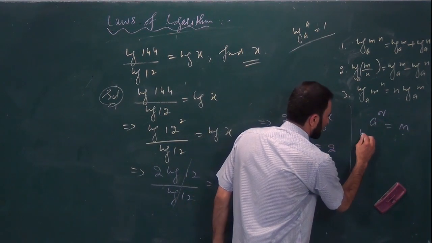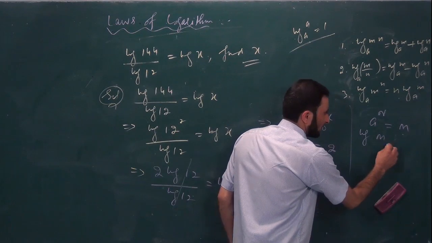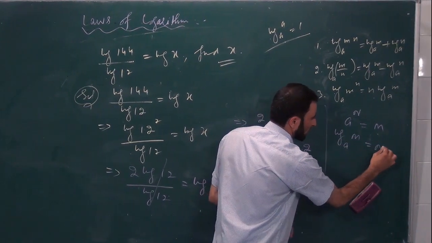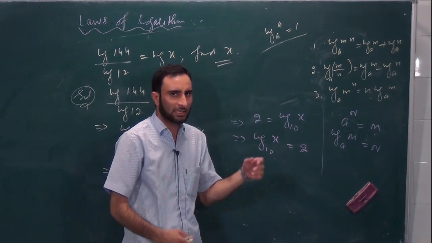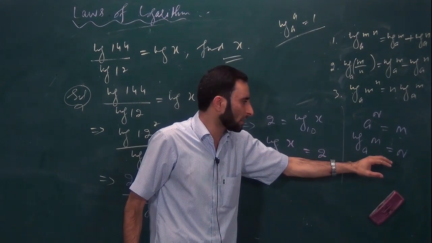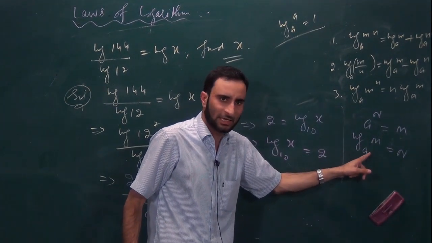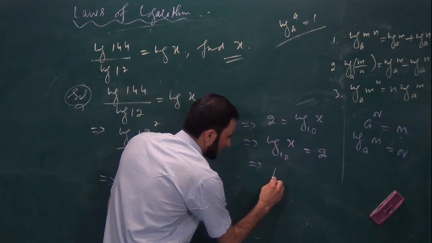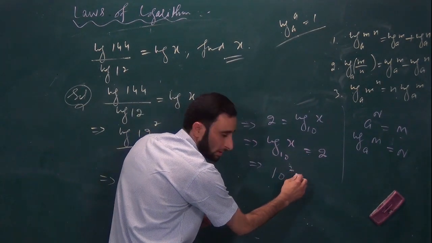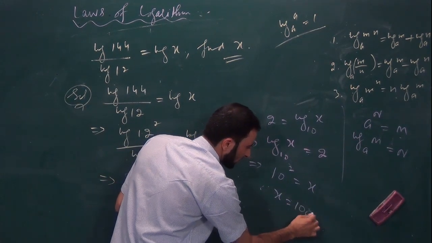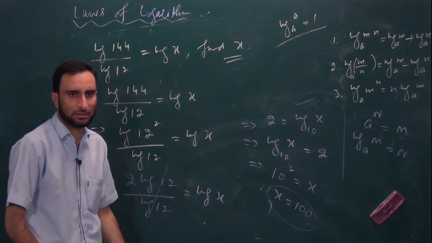So what will be the logarithm of the same? It means log of m to the base a will be equal to n. In other words, this n that you have is the logarithm of m under the base a. Got it? So the same case we can apply here. So I will write 10 raised to the power 2 will be equal to x. So therefore x will be equal to 100. This is the required value of x. Is it clear?